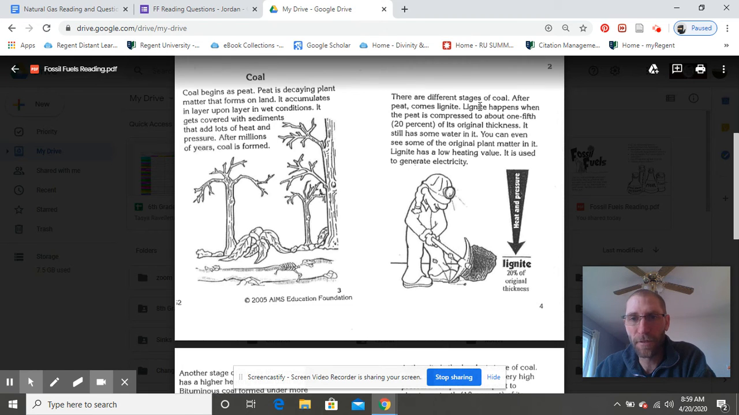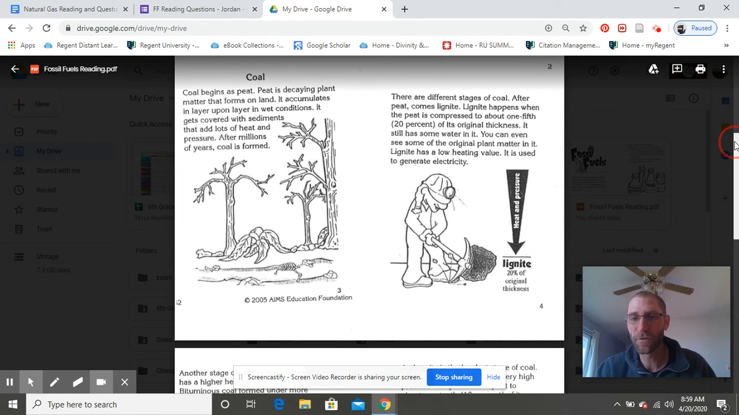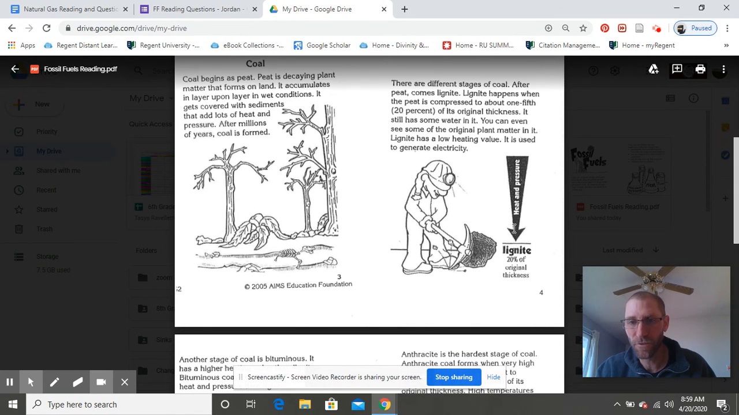After peat comes lignite. Lignite happens when the peat is compressed to about 1/5 or 20% of its original thickness. It still has some water in it. You can even see some of the original plant matter in it. Lignite has a low heating value. It's used to generate electricity. So you can see that it squishes down to 20% of the original thickness.